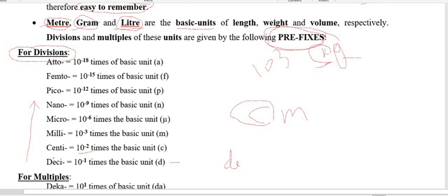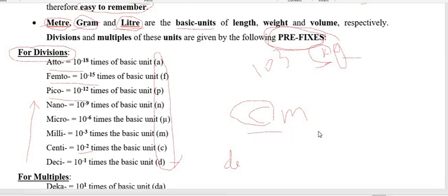Deci means 10 per power minus 1, centi means 10 per power minus 2, milli means 10 per power minus 3, micro means 10 per power minus 6, nano means 10 per power minus 9, pico means 10 per power minus 12, femto means 10 per power minus 15, and atto means 10 per power minus 18. And these are the symbols of the prefixes that we are putting.